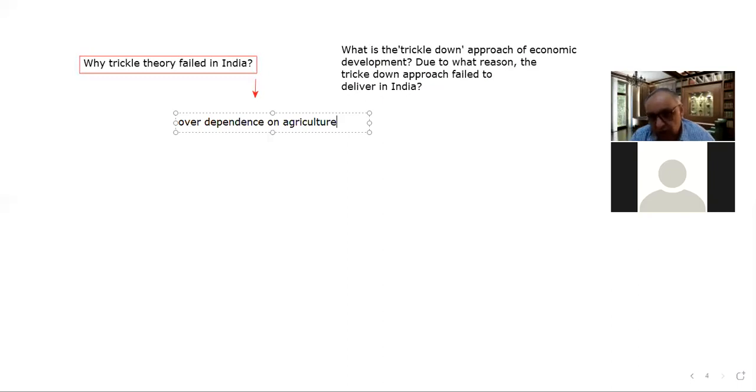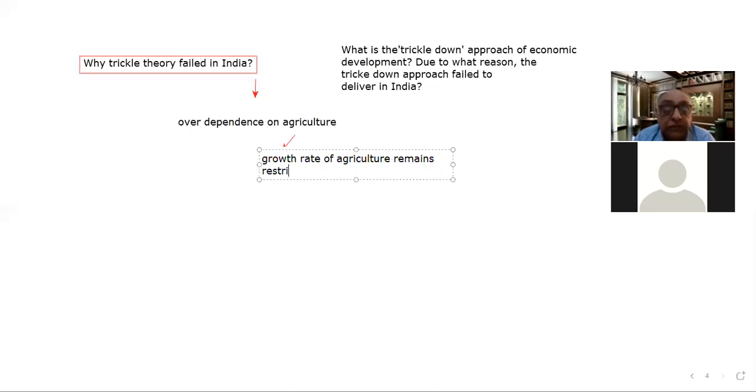So if there is over dependence on agriculture, there are two important things we can say. One is the growth rate of the agriculture sector. The growth rate of agriculture remains restricted, because you cannot raise the growth rate in the agriculture sector beyond a certain level.